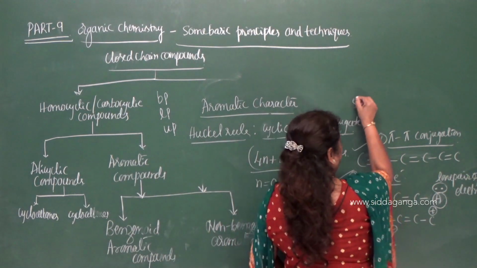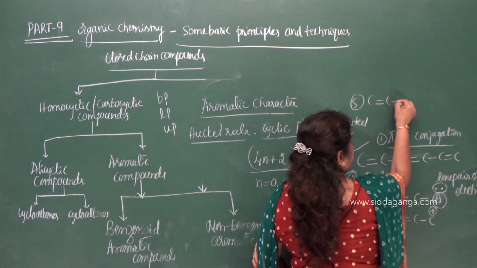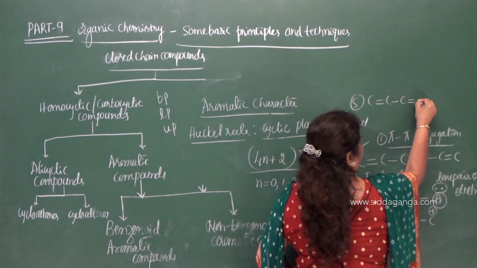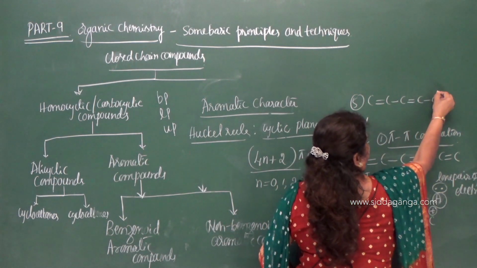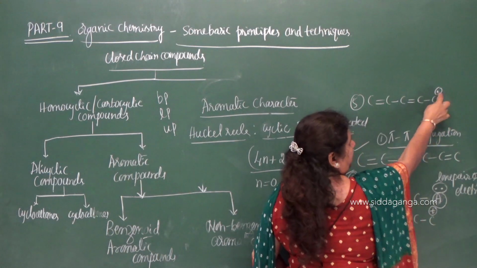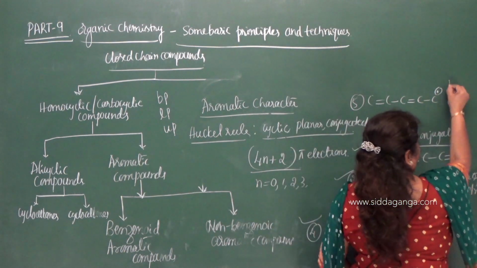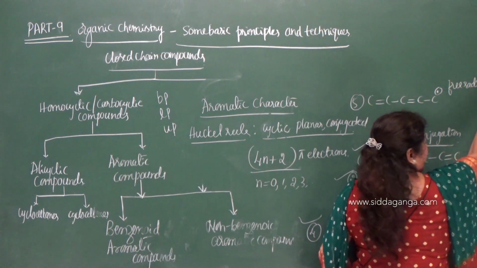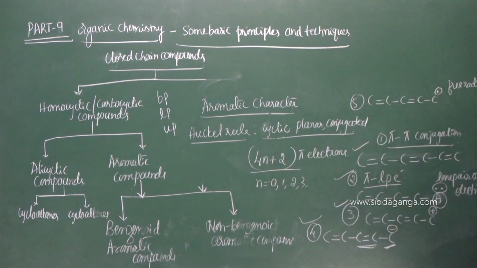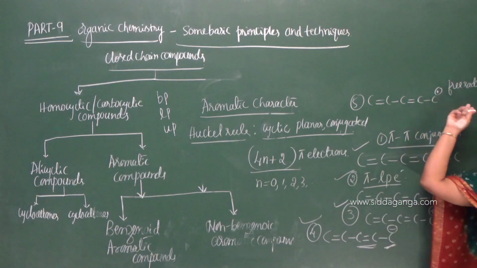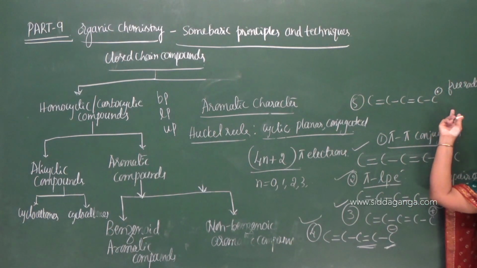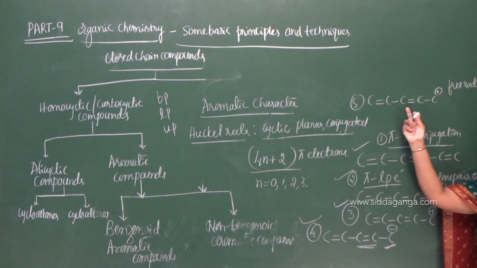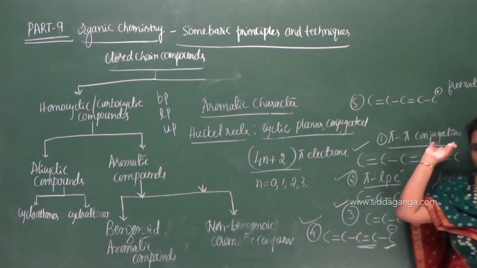One more is there: C double bond C, single bond, double bond C and a single electron. An unpaired electron, you can call it a free radical. Next concept you will read this, free radical. If a single electron is present, then you can say unpaired electron. So conjugation between a double bond and an unpaired electron.